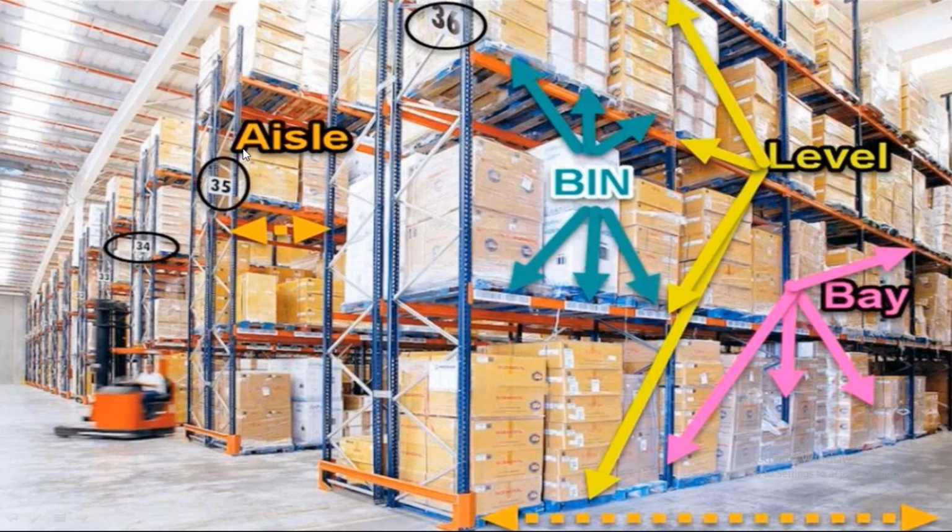So how do I find out what is the empty space within the warehouse? I have these many racks available, these many bins available. How do I find out which is the empty space? I'll not be able to find out, right? So the system has to guide me, saying that this is the empty space available. Move the stock to that empty space and then complete your activity. So that is something which is driven by the system.